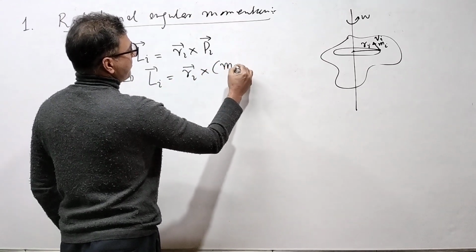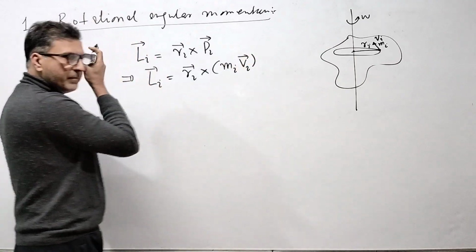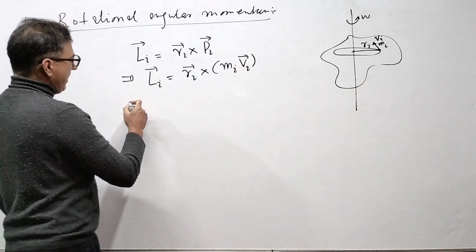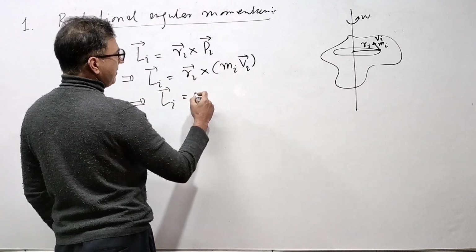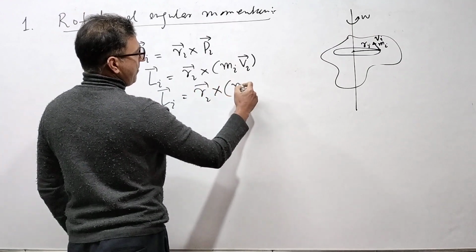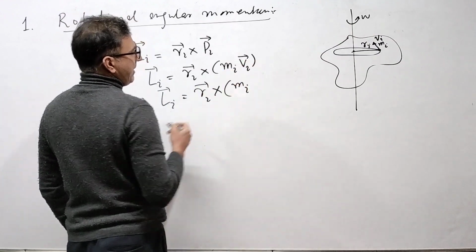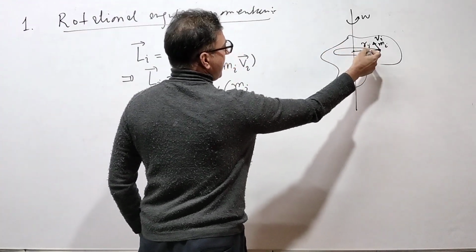The base formula is R cross P, but here ith particle position and ith particle momentum. So Li, the angular momentum of that single particle inside the body, is Ri cross Pi, which is Mi vi. So Li is Ri cross Mi, and what is Vi? Velocity, that is Ri omega.